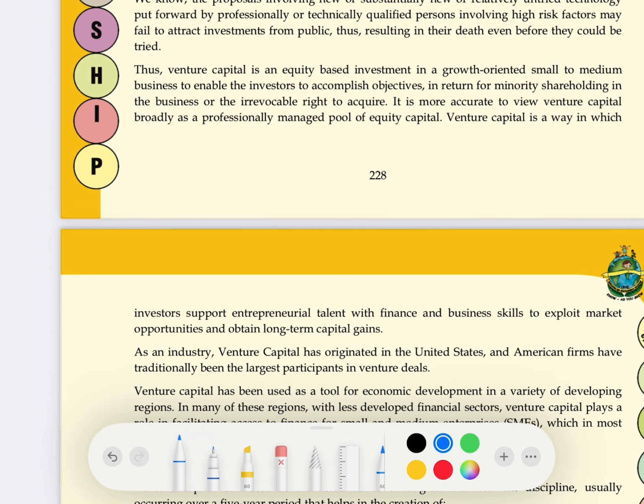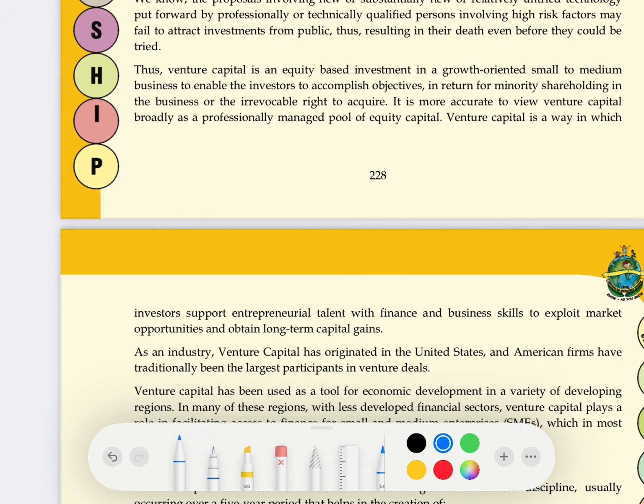But first of all, how to identify whether the question is about an angel investor or venture capital? Venture capital are generally firms, and angel investors, as we have seen in the definition, are affluent individuals. So if your case study is about an individual, then it's an angel investor. But if your case study is about a firm whose work is to invest in other people's businesses only, then that is a venture capital firm.